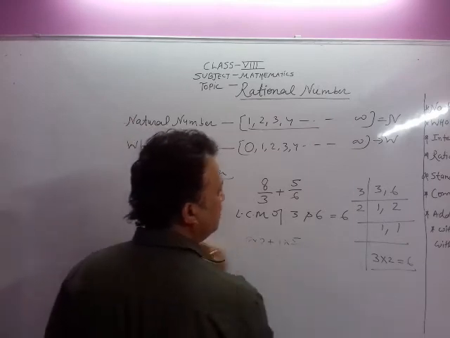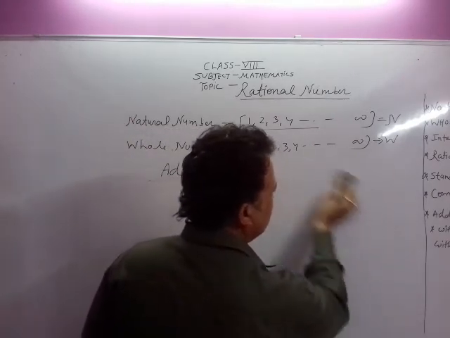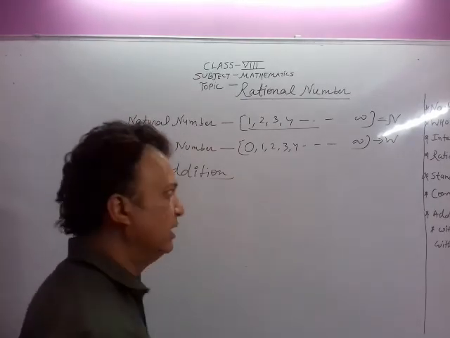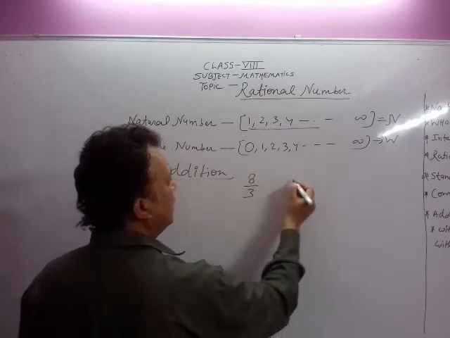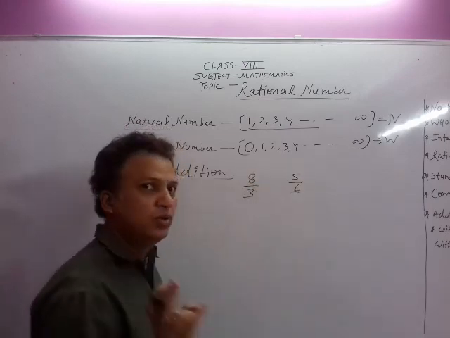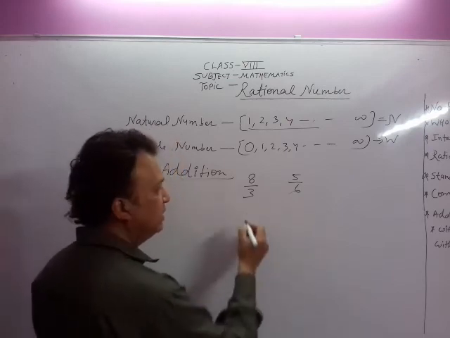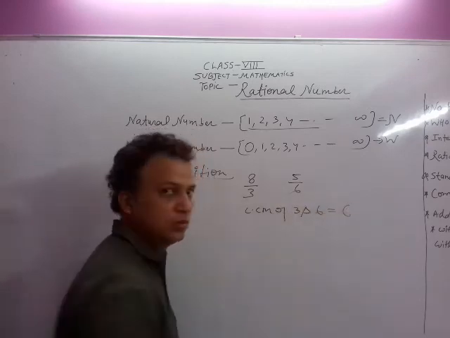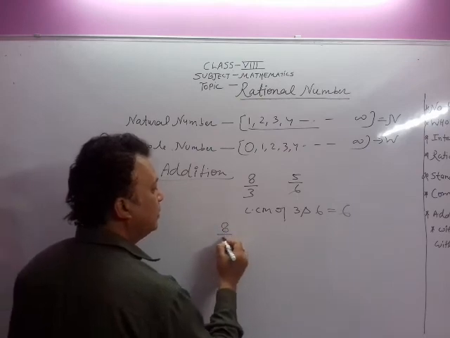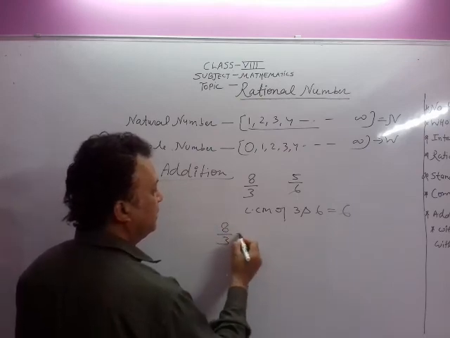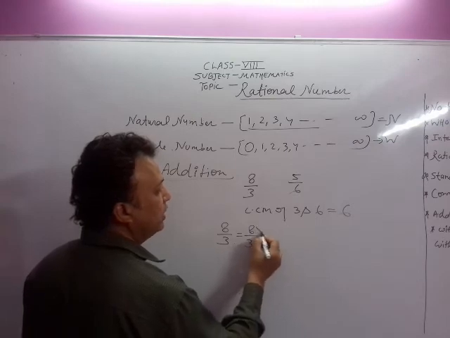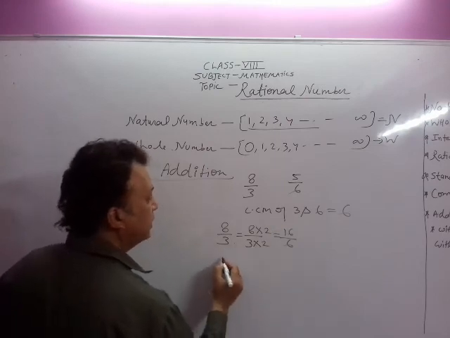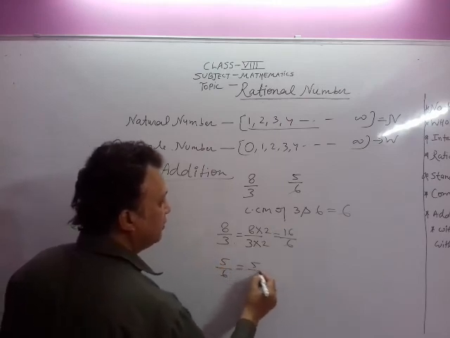Now another method, a very simple method. In 6th class we used this, the 5th, 6th standard method, by making the denominator same and then adding. That is 8 upon 3 and 5 upon 6. These are the two rational numbers. Making the denominator same, LCM of 3 and 6 is equal to 6. 8 upon 3 is equal to 8 into 2 upon 3 into 2, which is equal to 16 upon 6. Making the denominator 6 in both rational numbers. 5 upon 6 is equal to 5 upon 6.